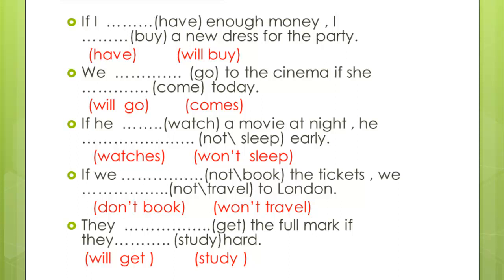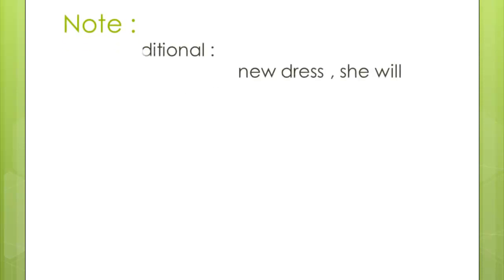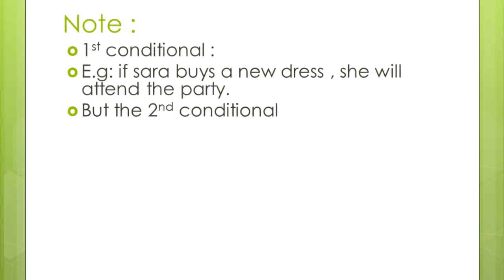Now, let's go for the second conditional. As we mentioned before, we use the first conditional to talk about possible events, which means if something happens, another thing will happen. For example, if Sarah buys a new dress, she will attend the party.